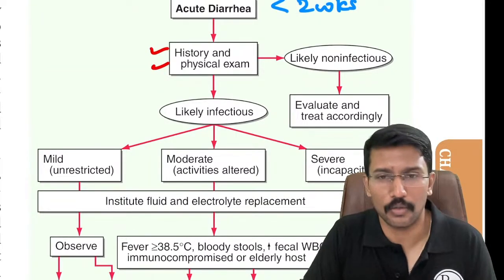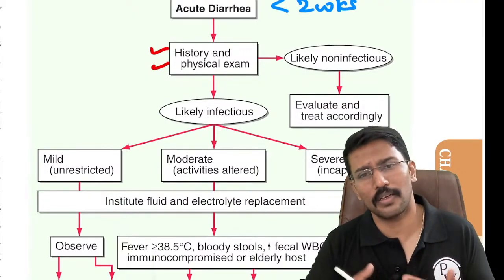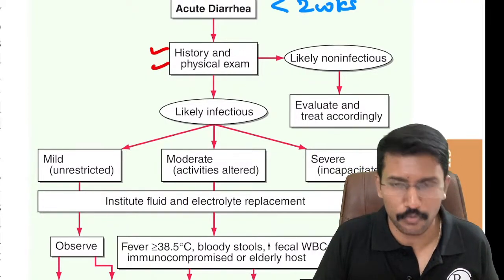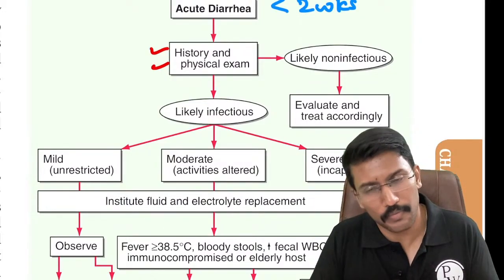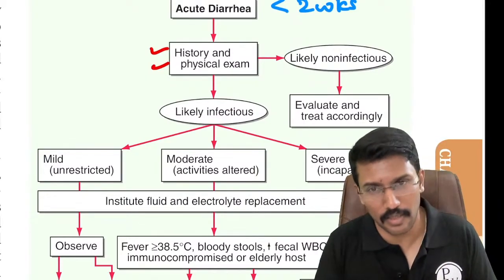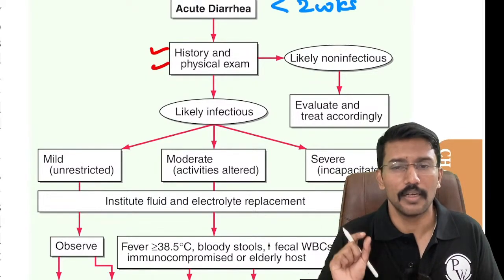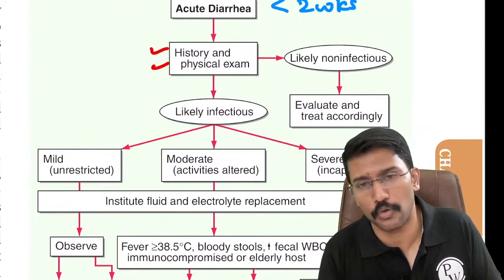Right? From the history, I get to know that patient had taken certain drugs which are known to cause diarrhea. Then obviously I would blame the drug for the diarrhea rather than think of infection. For example, you might have heard of a drug called erythromycin, which is known to cause diarrhea. Erythromycin is an antibiotic, but it has a specific mechanism for causing diarrhea. What is that? It stimulates a receptor called motilin. You might have studied about it in pharmacology, right?